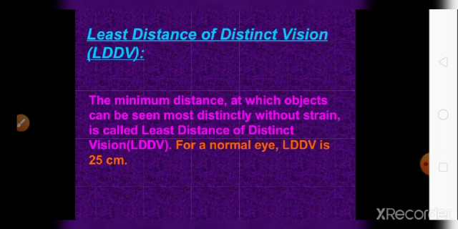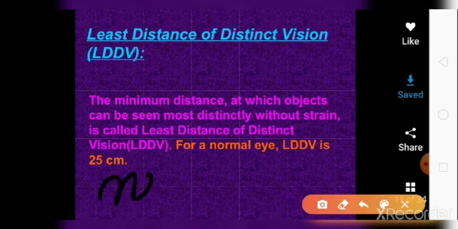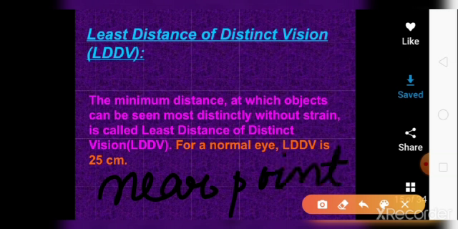And for a normal eye, meaning an eye without any defect, the least distance of distinct vision is 25 centimeter, and this 25 centimeter is also known as near point of the eye. Near point of a normal eye means the minimum distance at which you can see objects, and the far point of the eye means दूर तक जब आप देख सकते हैं, that is infinity.